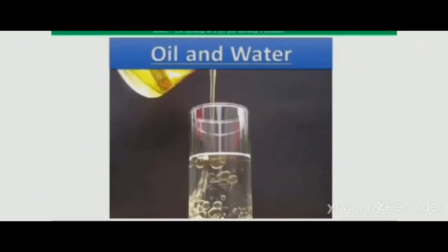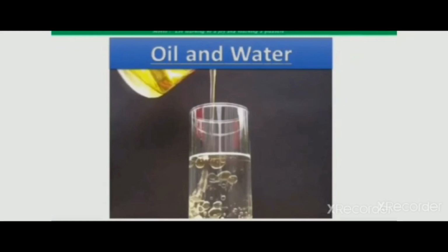So other than these substances, you can take oil and water. If you add oil in water and stir it, you will find that it will not mix with the water. Oil does not get mixed with the water, and that you have to find out.